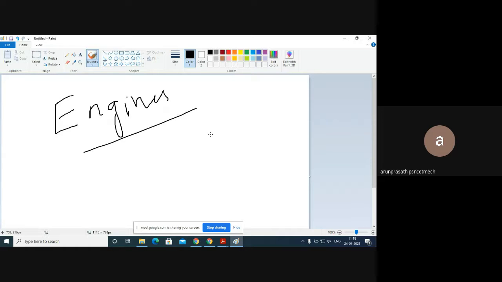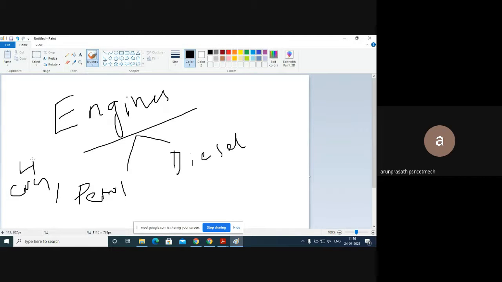So guys, while we discuss the engine, obviously we touch on fuels. The engines are classified using two fuels. Predominantly we are using petrol and diesel. Other than petrol, we are also using CNG, and LPG is also a possible fuel. But in the case of a diesel engine, we are only using diesel as the fuel. No other setup is possible.